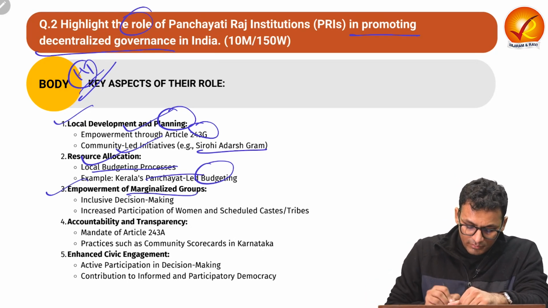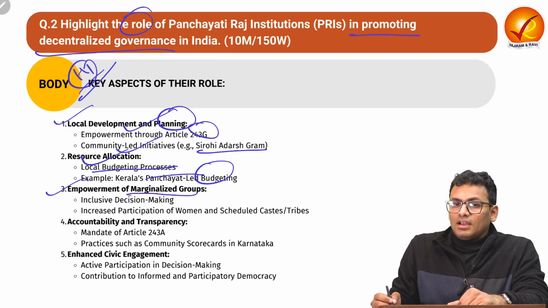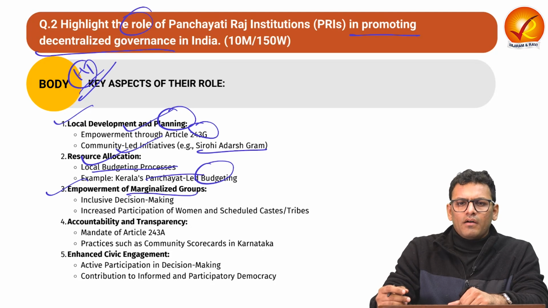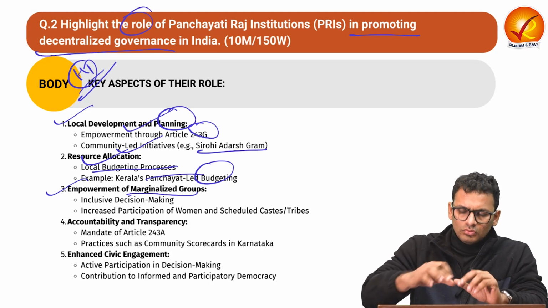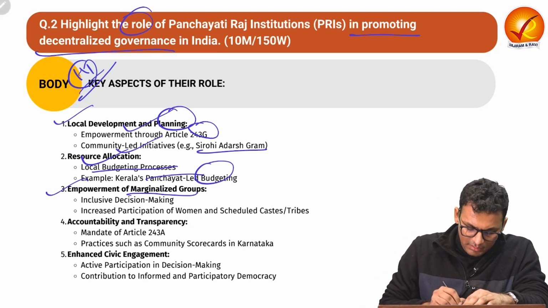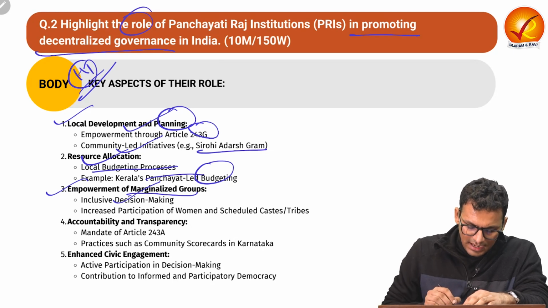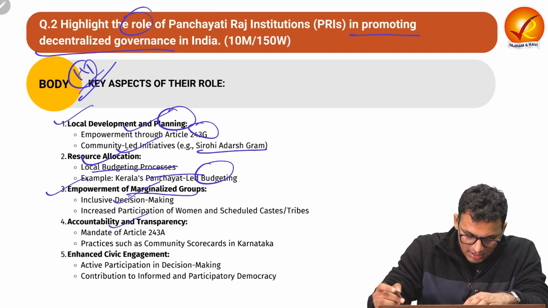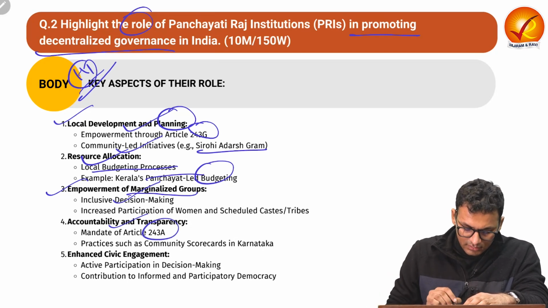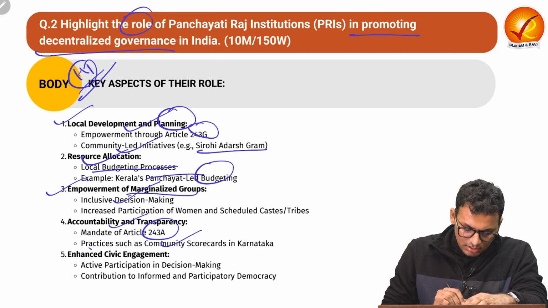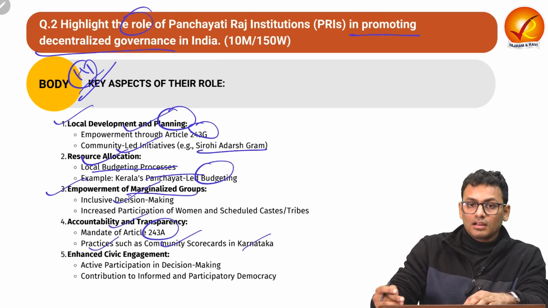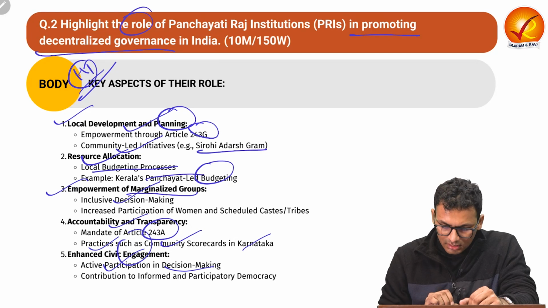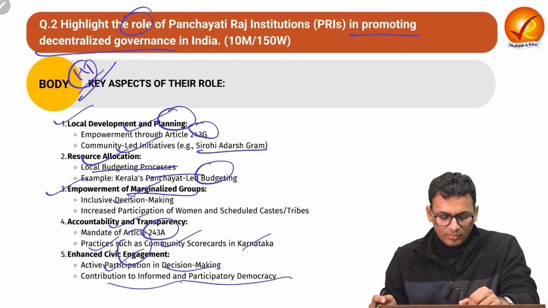Third is empowerment of marginalized groups. As we are looking at a certain degree of decentralization, we are also allocating power in an equal manner to those groups, and thereby inclusive decision making and empowerment of marginalized groups is realized. Then accountability and transparency, the mandate of Article 243, where community scorecard kinds of initiatives are practiced in Karnataka. Fifth, we have civic engagement, as in active participation in decision making, contributing to informed and participatory democracy.